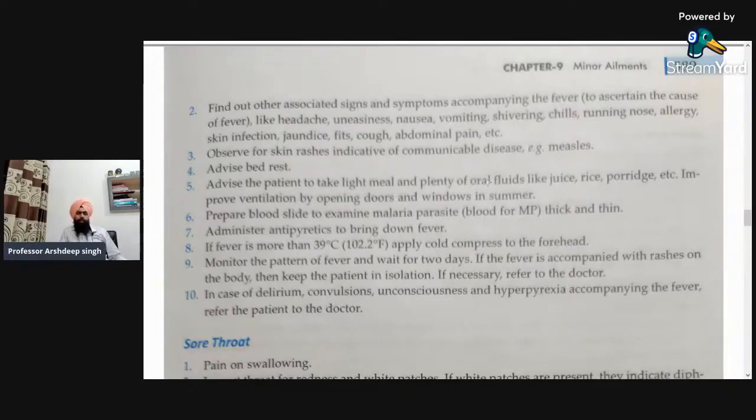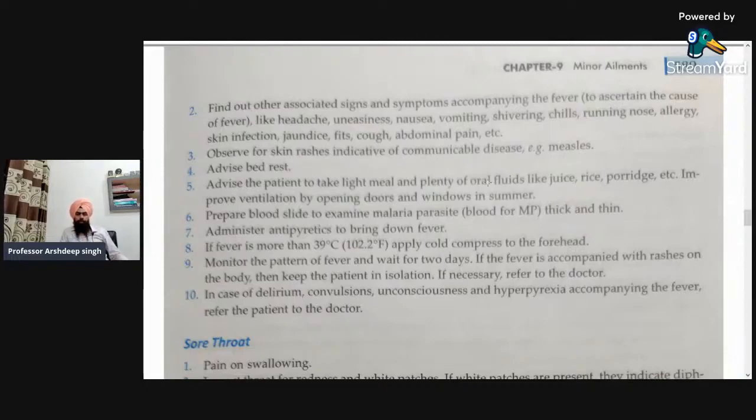Next is to administer antibiotics to bring down the fever. So how we can manage is that we have to give the antibiotics so that we can treat the fever. Next, if fever is more than 39 degrees centigrade, that is 102.2 degrees Fahrenheit, apply a cold compress to the forehead. By the use of a wet bandage or wet cloth, we can decrease the temperature of the body.